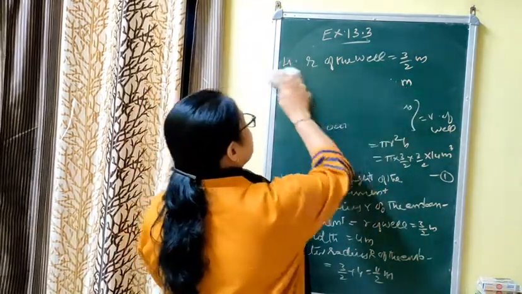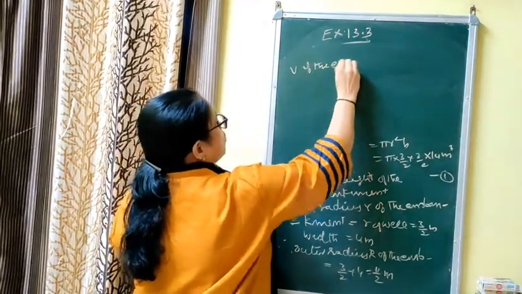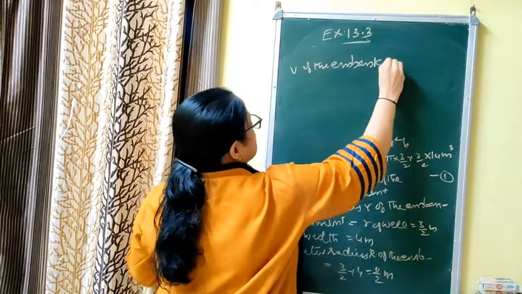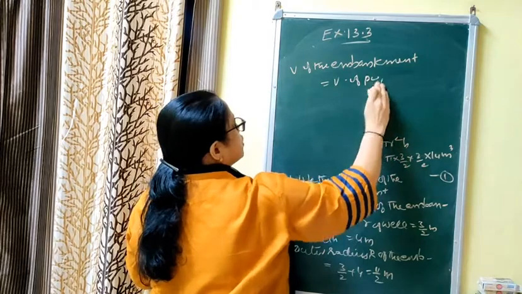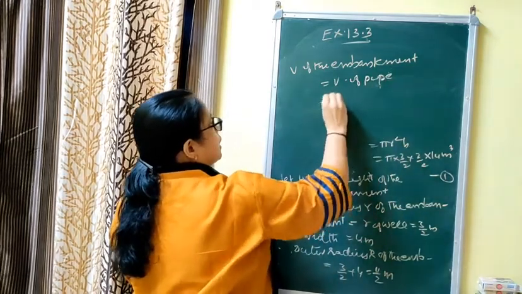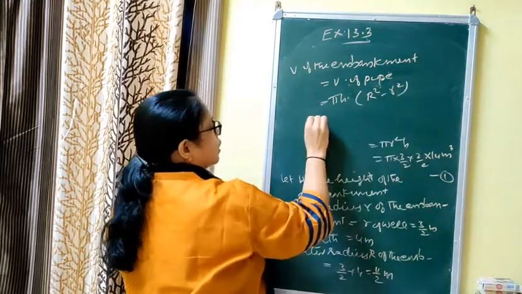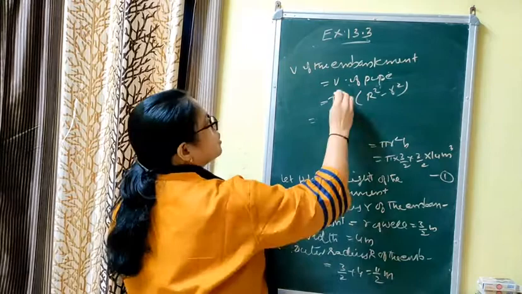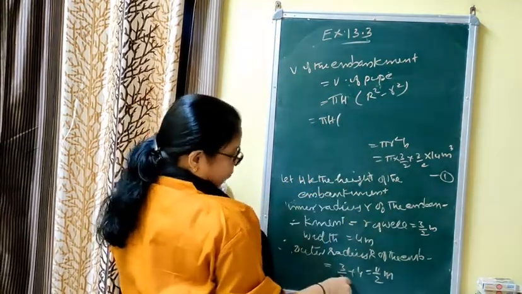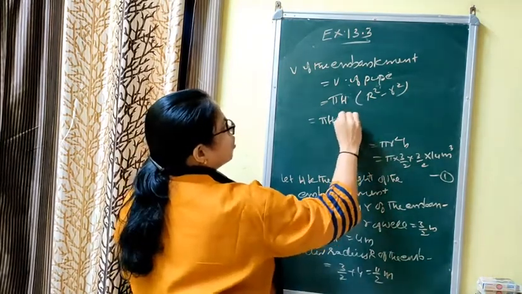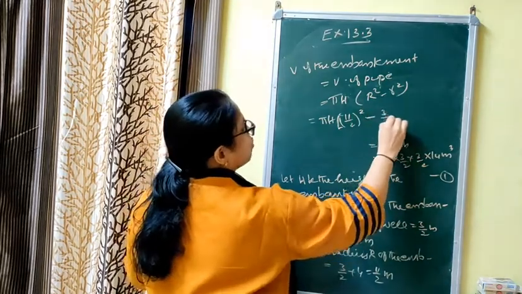Now equation 1 we want. Volume of the embankment is equal to volume of pipe, this formula you should know: pi h into capital R square minus small r square. Here we have assumed the height as h. That is pi h into 11/2 whole square, we will write the unit afterwards, minus 3/2 whole square.